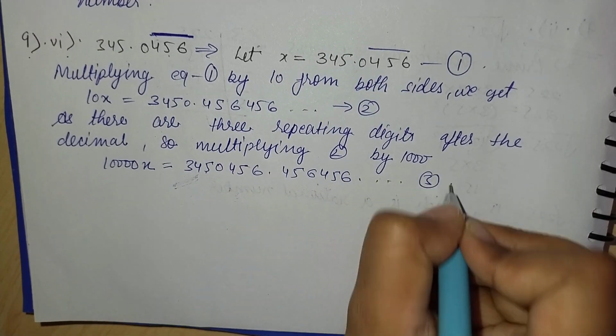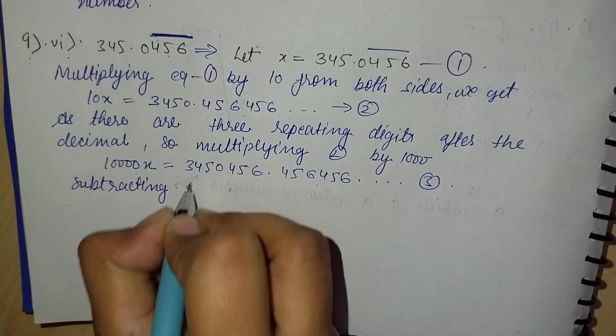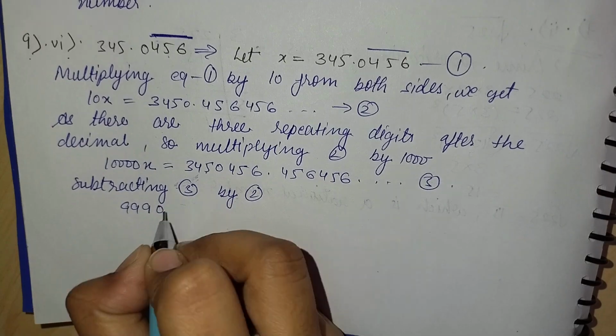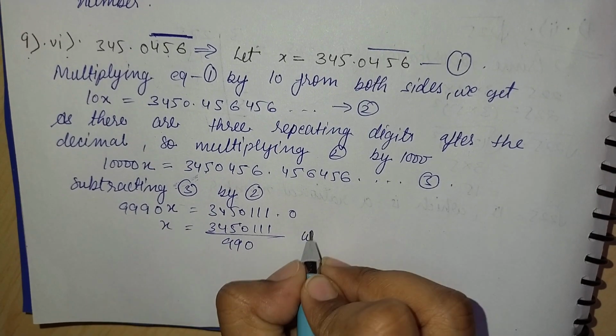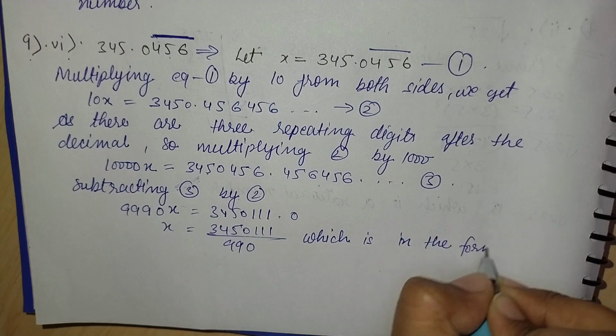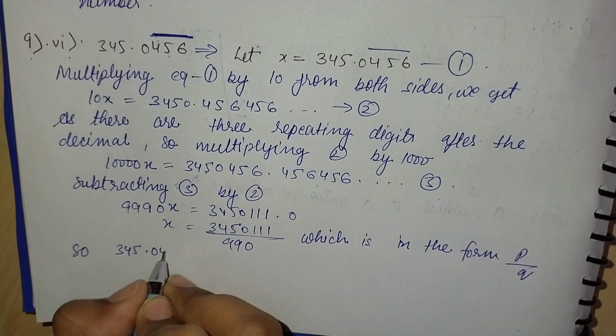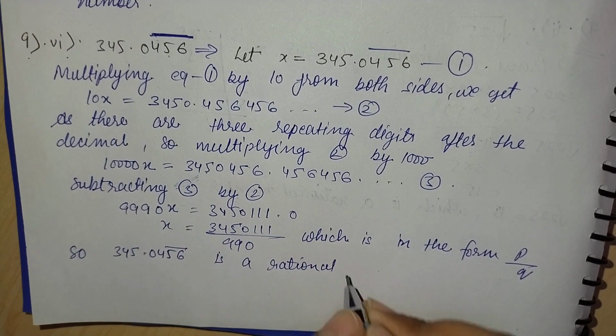So we will get 3,450,456.456456. So we will get x is equal to 3,450,111 upon 990, which is in the form of p by q, hence it is a rational number.